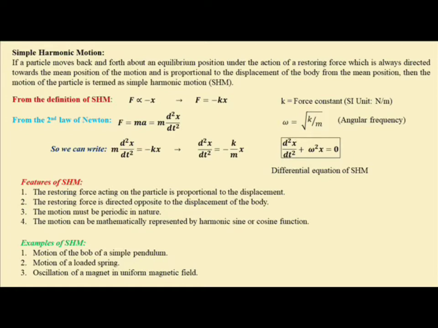Some examples of simple harmonic motion are the motion of the bob of a simple pendulum, the motion of a loaded spring, and the oscillation of a magnet in a uniform magnetic field.